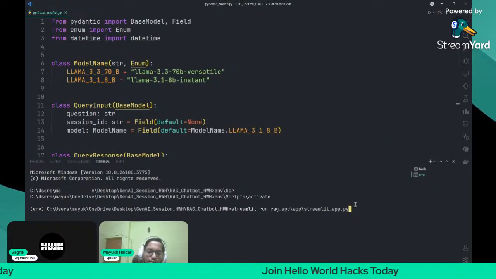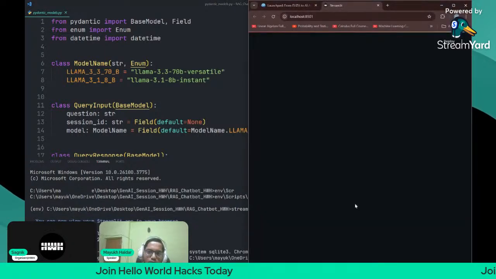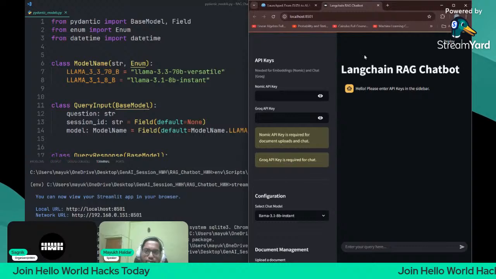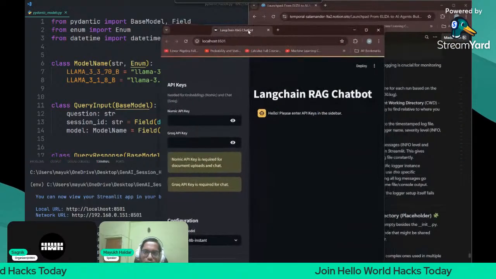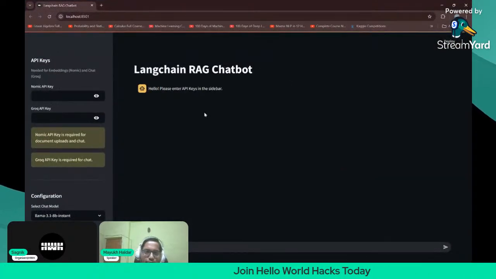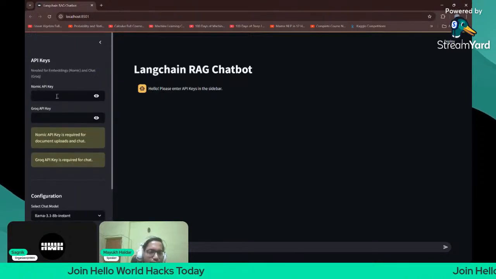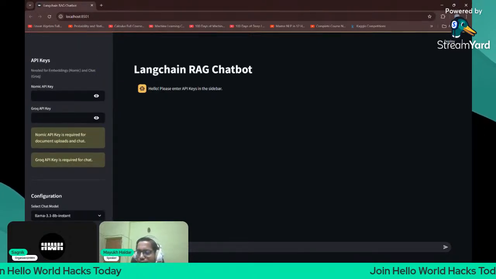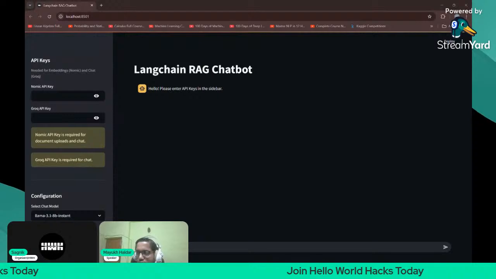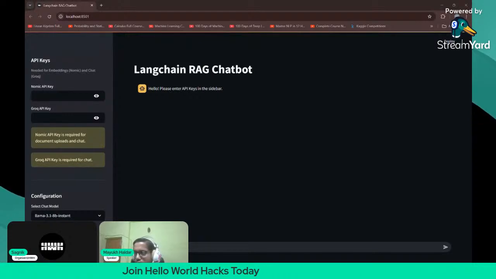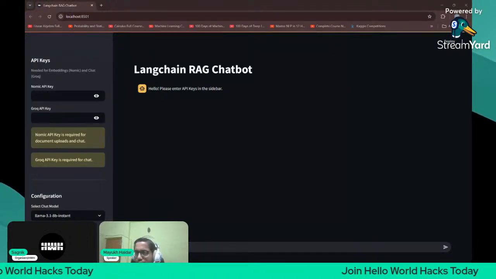Let me just run it once. Streamlit run app. Yeah, so it is working, I think. Now I have to give the API keys here. Let me copy the API keys and I'll provide them here. Let me open the .env once. .env, Groq API key. Let me copy Groq first.